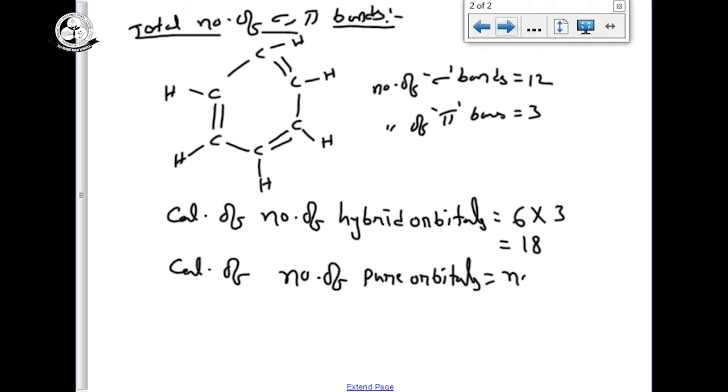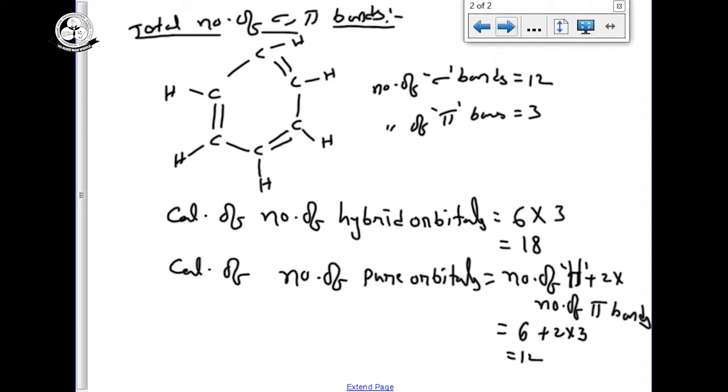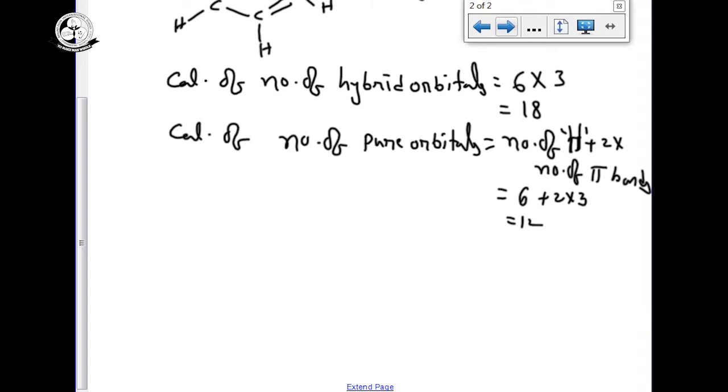Simply, the number of hydrogens plus 2 into the number of pi bonds. Why? Because each bond has 2 electrons. The number of hydrogens in benzene is 6, plus 2 into the number of pi bonds, 3. So totally 12.